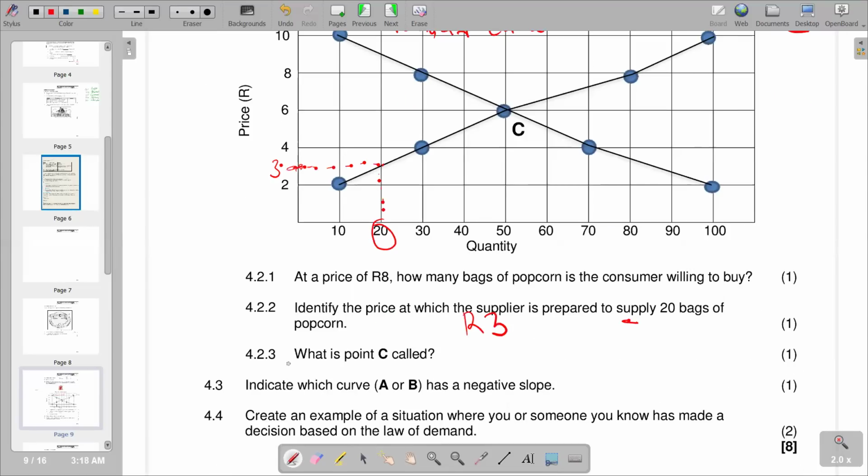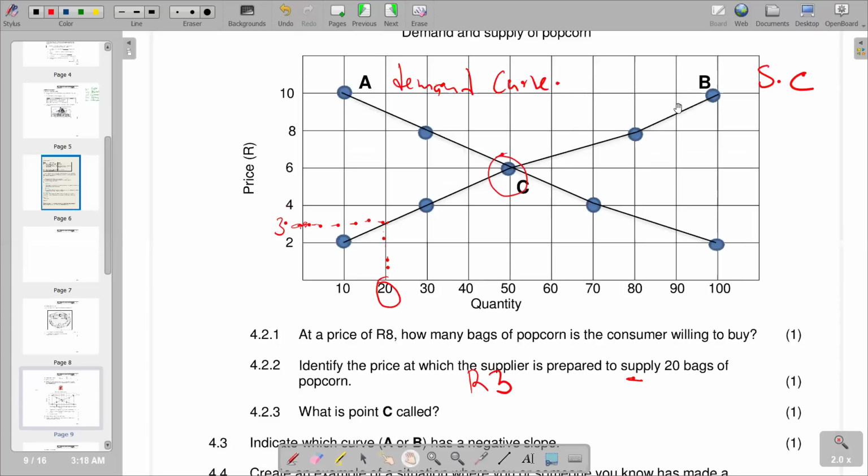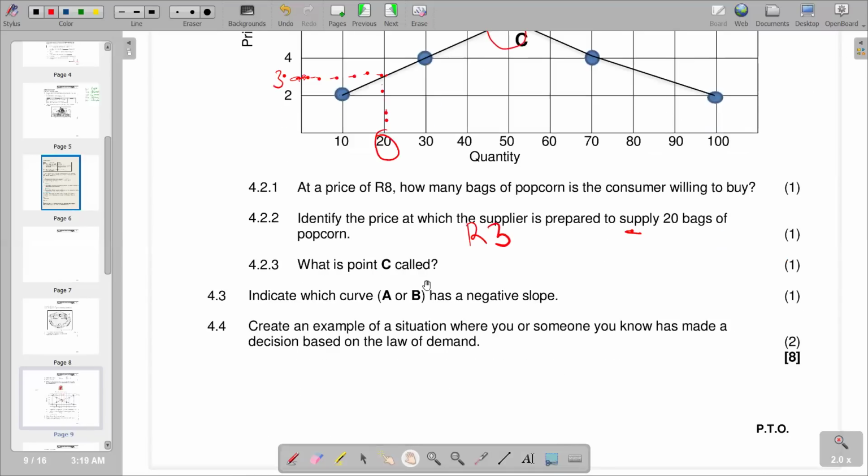Then we go to 4.2.3. What is the point C called? Point C is here. And you see that at point C, that's where we are having the intersection of the supply curve and the demand curve. That is B and A, they intersect here. So obviously, the intersection point is a point of equilibrium. So here we can just indicate it as equilibrium.